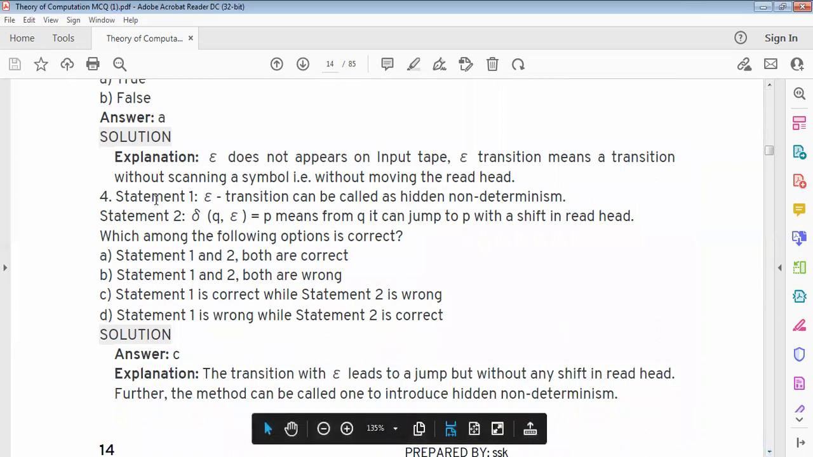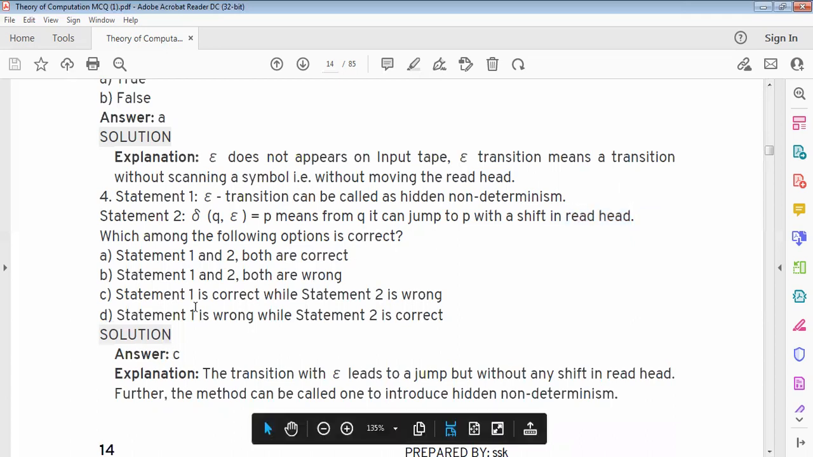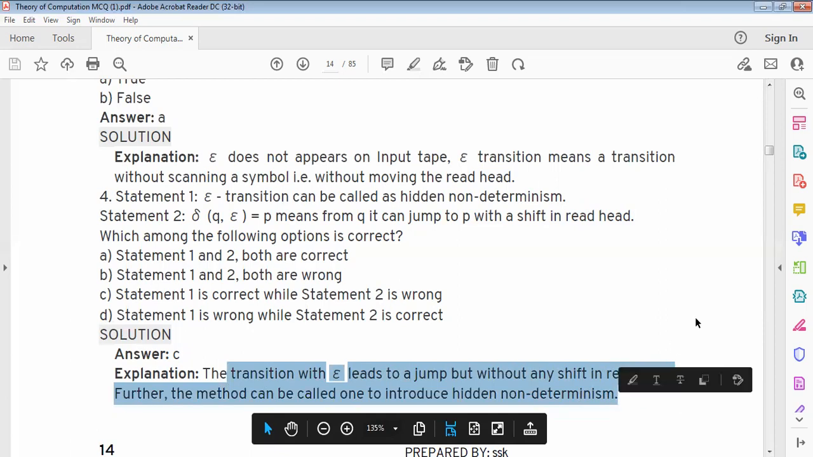Next, statement 1: epsilon transition can be called hidden non-determinism. Statement 2: delta(Q, epsilon) = P means from Q, it can jump to P with a shift in read head. Which of the following options is correct? C option. Statement 1 is correct and statement 2 is wrong. The transition with epsilon leads to a jump but without any shift in read head. Further, the method can be said to introduce hidden non-determinism.